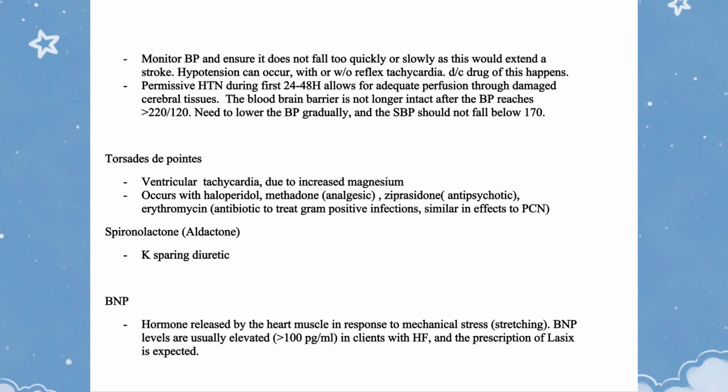Torsades de pointes, ventricular tachycardia, due to decreased magnesium, occurs with haloperidol, methadone analgesic, ziprasidone antipsychotic, and erythromycin antibiotic to treat gram-positive infections, similar in effects to PCN. Spironolactone, Aldactone, a K-sparing diuretic. BNP, a hormone released by the heart muscle in response to mechanical stress stretching. BNP levels are usually elevated over 100 pg/mL in clients with HF, and the prescription of Lasix is expected.